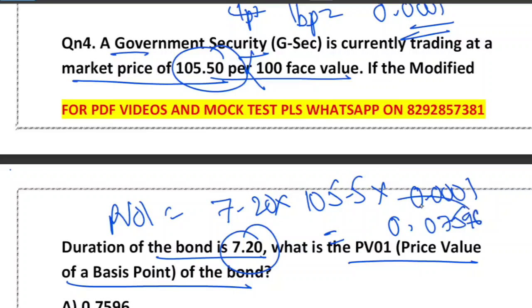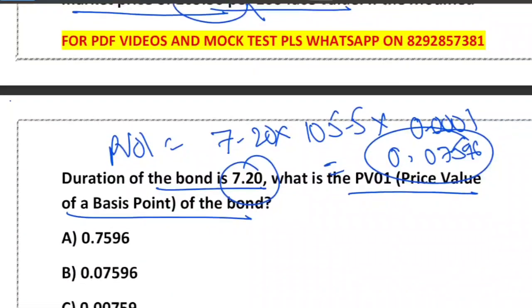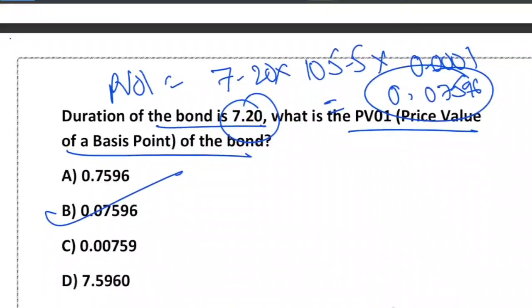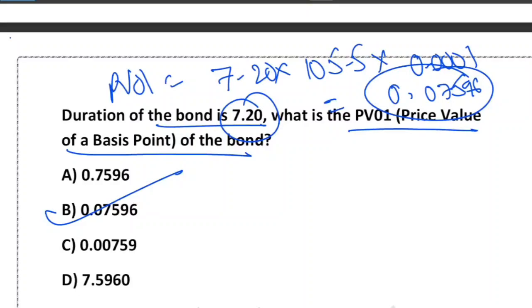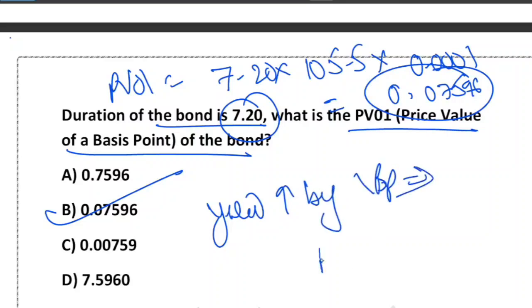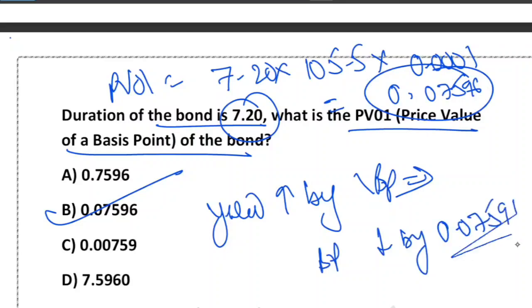So the modified duration is given, multiplied by price, and then knock off the 4 decimals. Just take modified duration multiplied by price, and then knock off 4 decimals. So what we discussed: PV01 measures the price change for 1 basis point yield movement. Always use modified duration, not Macaulay duration. And 1 basis point is equal to 0.0001. Higher duration, higher interest rate risk.